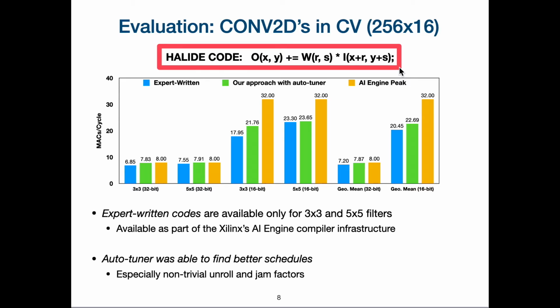As can be seen from this figure, our approach along with the auto tuner, represented by the green color bar, generated equivalent or even better results compared to the expert written codes in the blue color bar. The reason for better performance in these cases was that the autotuner was able to find non-trivial unroll and jam factors leading to higher exploitation of the reuse, which were hard to play around with in manually written codes.